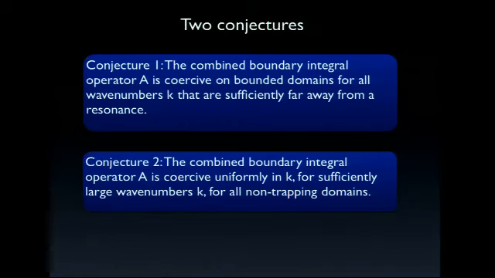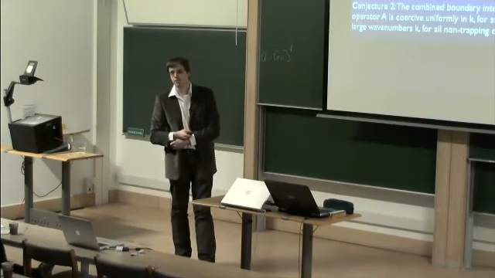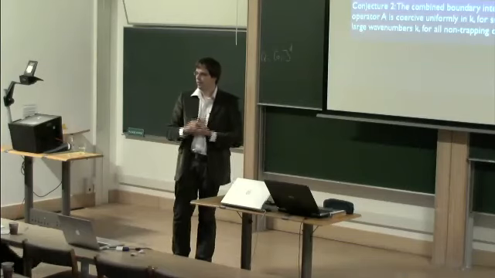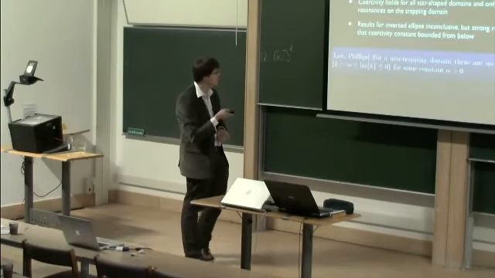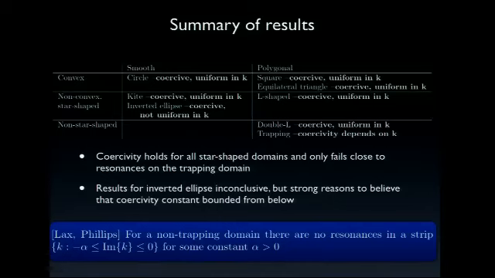And the second conjecture that we ended up with is that the combined boundary integral operator A is coercive uniformly in k for sufficiently large wave numbers k for all non-trapping domains. So if you don't have scattering poles close to the real axis, then we hope that we will be uniform in k. And the reason for this, let me just show you at the end, is this result by Lax and Phillips, namely that for a non-trapping domain there are no resonances in the strip of k with some alpha such that minus alpha is smaller or equal to the imaginary part of k, which is smaller or equal to 0, for some constant alpha larger than 0.